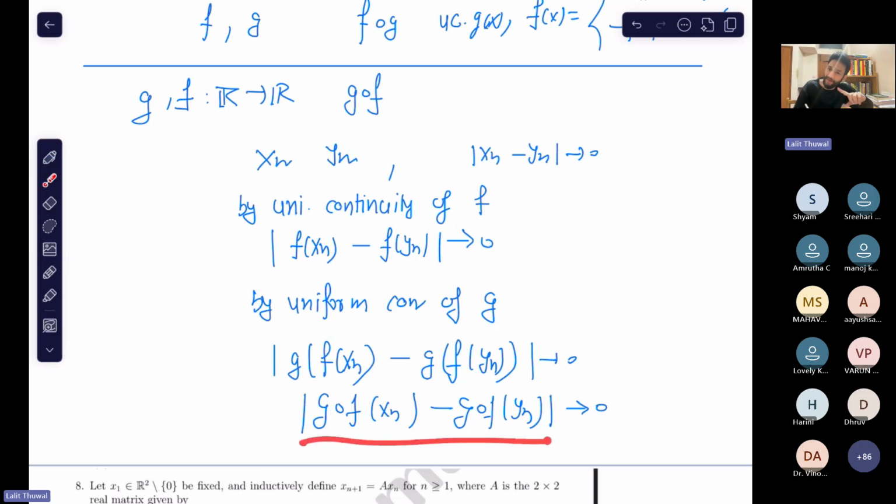So by the previous result, the composition is uniformly continuous. This can be used to determine, suppose you are given two uniformly continuous functions like that. Suppose the statement is that sine root x is a uniformly continuous function on R positive, then you immediately know it, because this is just a composition of two uniformly continuous functions.